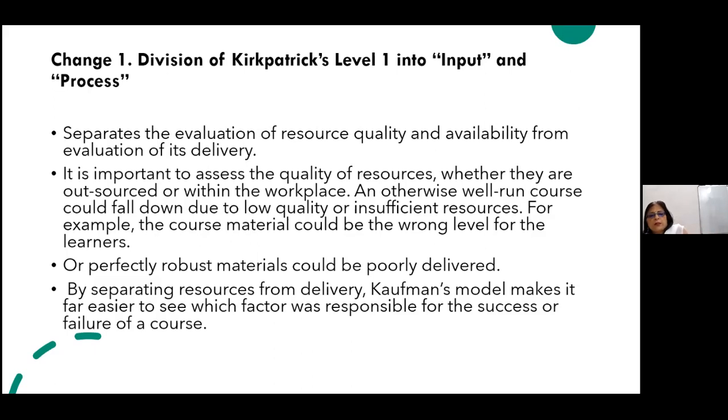Or it could be that the materials were very good, very well drafted, but the trainer could not deliver them very well. Like he did not do justice to them. So it could be either way. So it is better to have that as a separate thing, two things, and evaluate them separately. So by separating resources from delivery, Kaufman's model makes it far easier to see which factor was responsible for the success or failure of the course. So it is easy to identify.